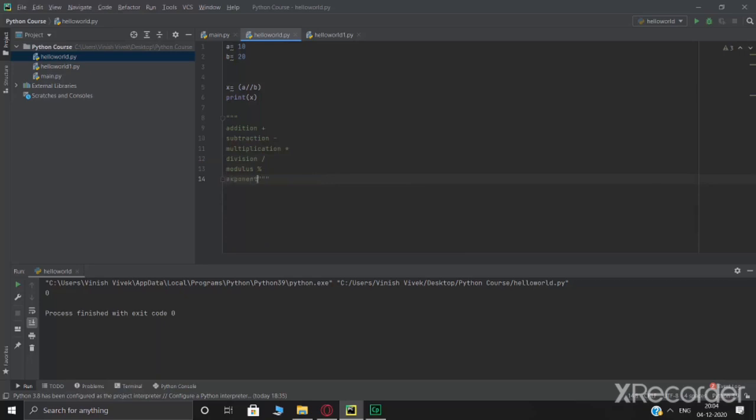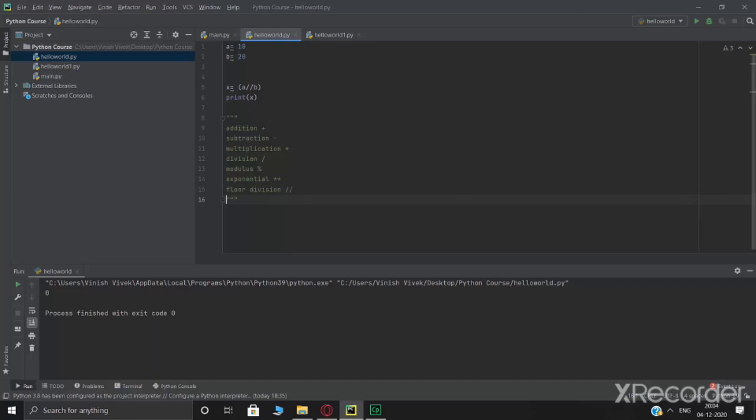Exponential will be double asterisk, and finally floor division will be double forward slash. Alright, so this was the simplest way to perform mathematical operations on any of your Python numbers and integers.